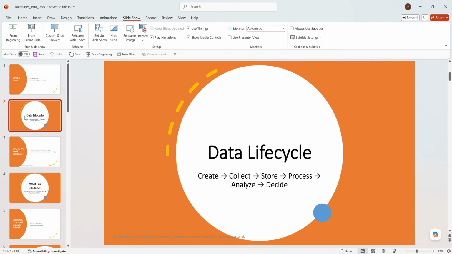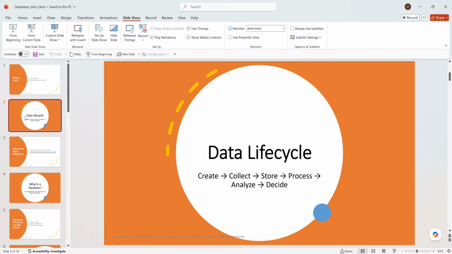Next, before we do anything, let's learn about the data life cycle. What do we do with the data? The data life cycle consists of creating the data, collecting the data, storing the data, processing the data, analyzing the data and deciding.